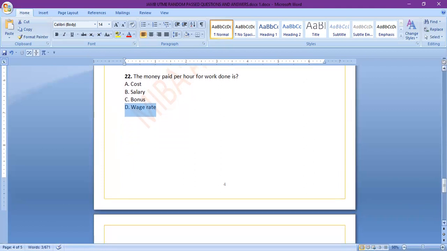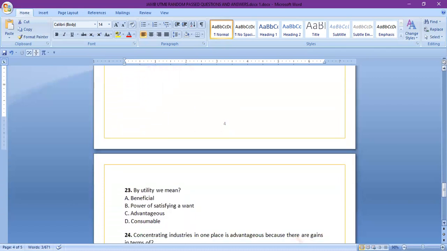It's popularly done in advanced countries. Like when you go to the United States, you discover that mostly people work on wage rate, work on a per hour basis, and then you can either be paid on that day, or maybe you can decide to be paid on a weekly basis or so. But the main idea is that if it's on a per hour basis, it's known as wage rate.